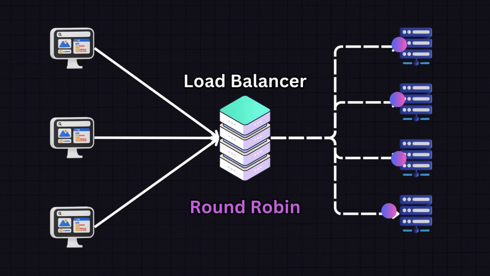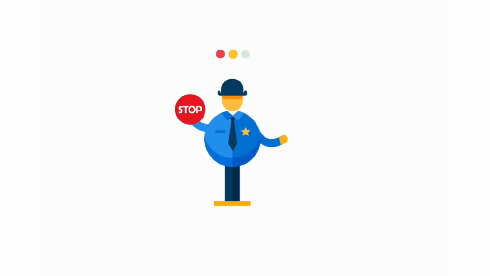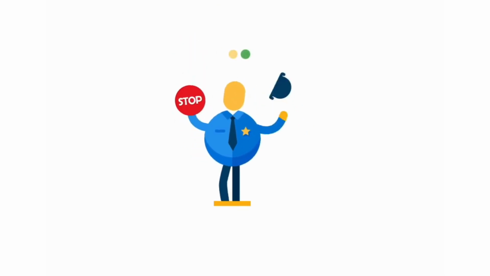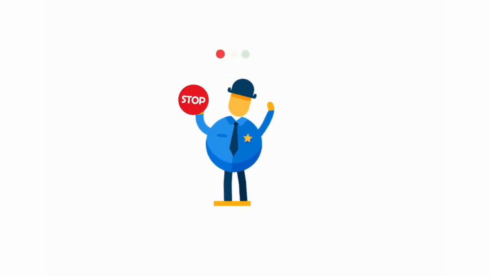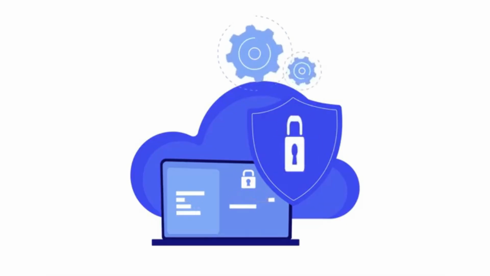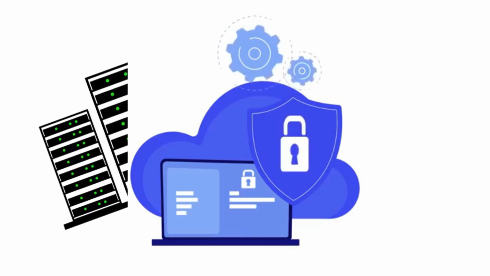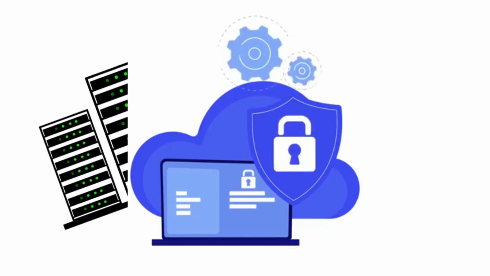Exactly. But keep in mind that this is just one basic approach. There are much more sophisticated load balancing algorithms that take into account server load, traffic types, and other factors to optimize performance even further. That's definitely something we can dive into another time. For now, I'm pretty impressed with this traffic cop analogy. It's a clever way to visualize how traffic is managed across multiple servers. And it's not just about traffic management. The load balancer also acts as a security barrier. Since the client only ever interacts with the load balancer, it keeps your individual servers hidden from public view, reducing the risk of direct attacks. That makes a lot of sense.